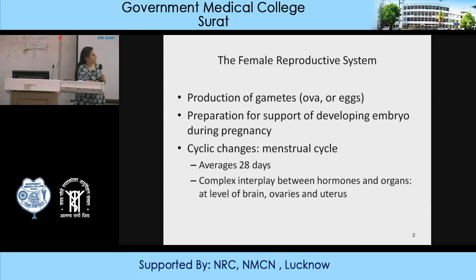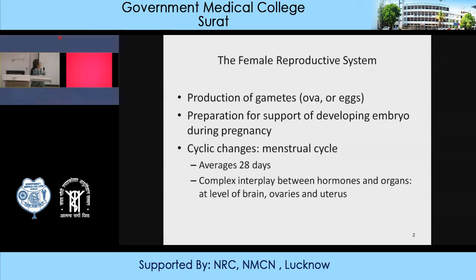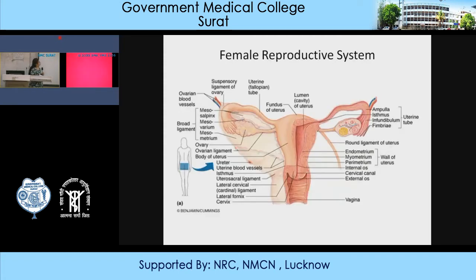It's a complex interplay. We have different hormones which are secreted from the hypothalamus, then from the anterior pituitary. We have hormones secreted from the ovary, and also steroids, which are also secreted from the adrenal glands. And there are certain areas in the brain, uterus and ovaries that are all involved in this process of the menstrual cycle. Now you can see a cross section of the reproductive system.